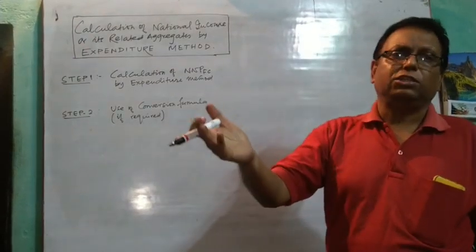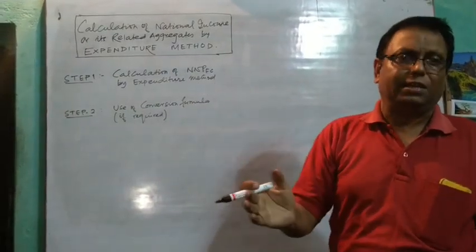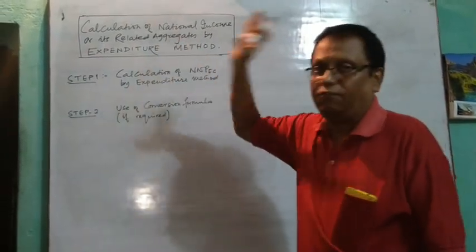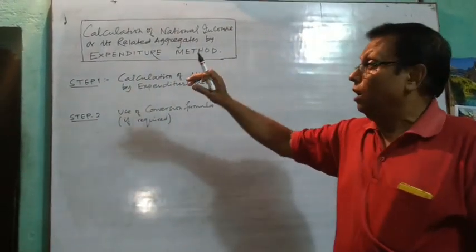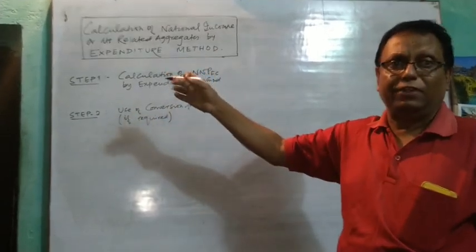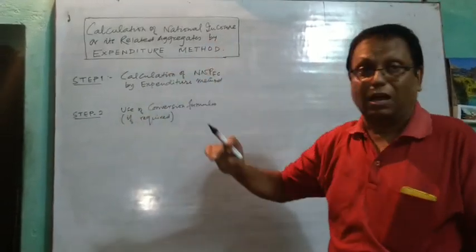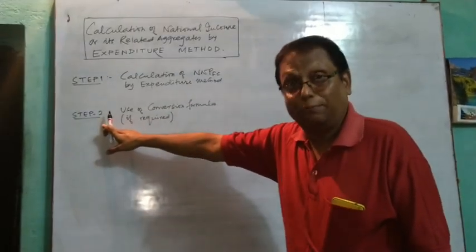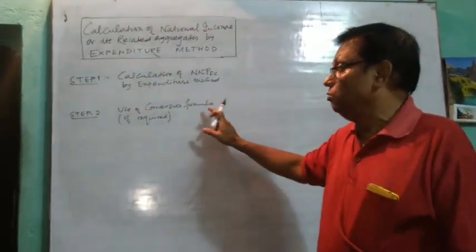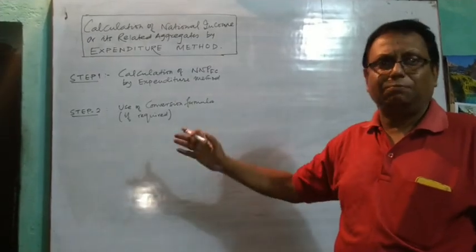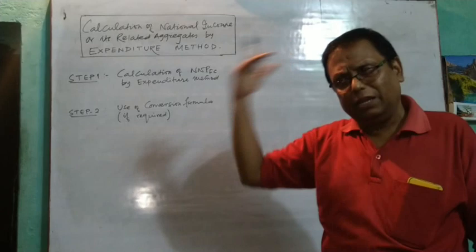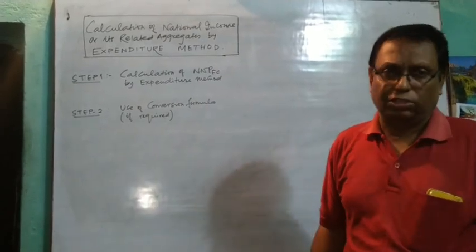That means if the question says calculate national income, that is NNPFC, the first step is enough. If any other related aggregate other than NNPFC is asked, then we will go for step 2, where we will use the conversion formula. The use of the conversion formula remains constant in the income method as well as in the expenditure method.